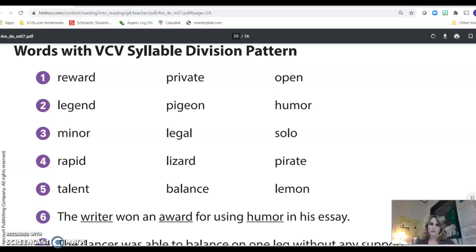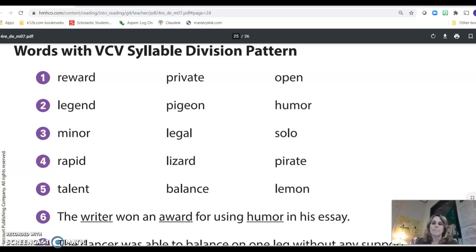Each of those words, hopefully you heard, have two syllables. Minor, legal, solo. If you're looking at all three of those words, every single one of the words in that particular line, they all have the long vowel sound. That tells us automatically we're going to put the line of separation for the syllables after the long sound, after the I, after the E, after the O. All right, let's look at the next row.